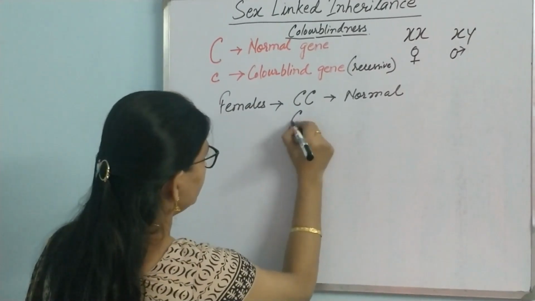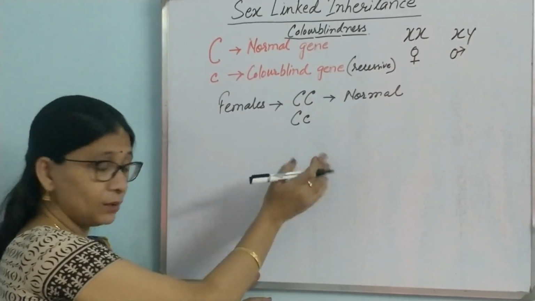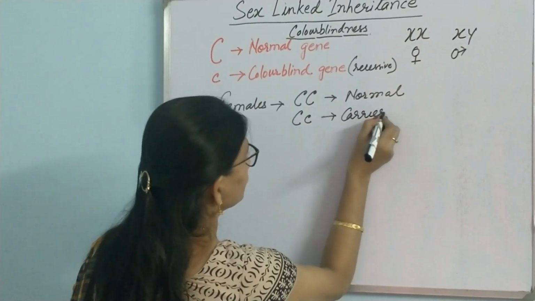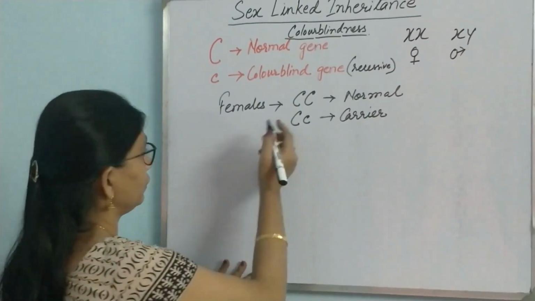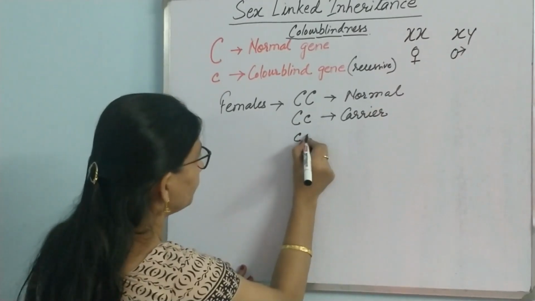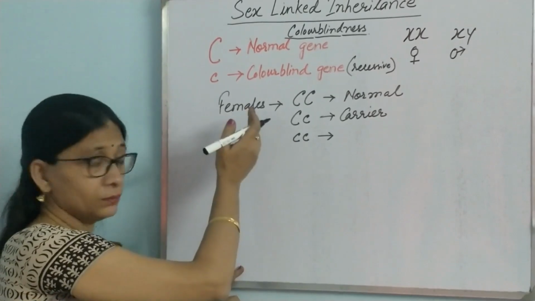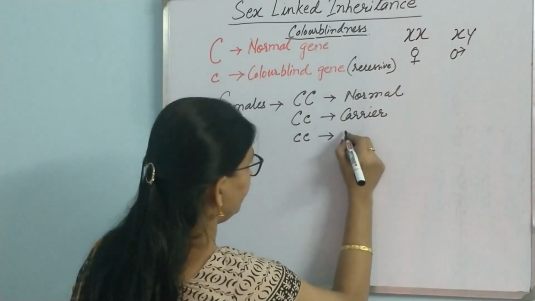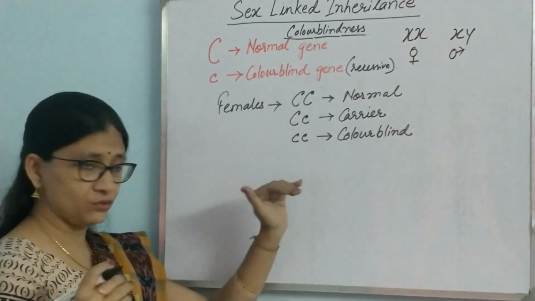Females can be, one gene is normal, one gene is colorblind. In this case, they are called carrier because they do not show the disease but they can pass it on to the next generation. Then the third possibility is they can be homozygous for the colorblind gene, small c, small c. In this case, they are colorblind. So, we can see three kinds of females.